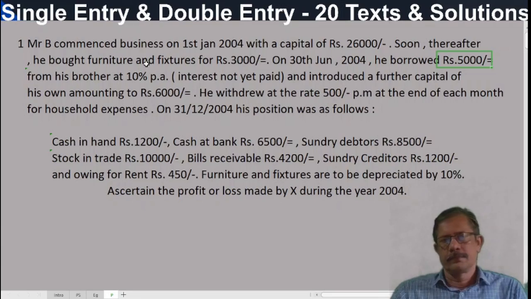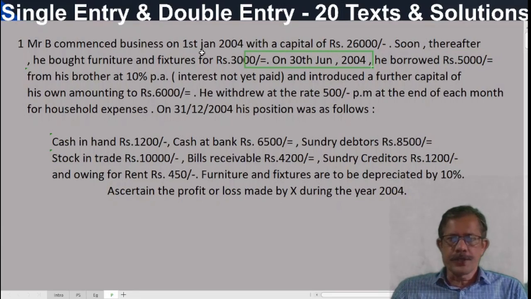Per annum, per year, 10%. When he took it on 30 June 2004, what is the closing date of statement of affairs? 2004, 31st December. So only 6 months interest is outstanding. So 10% of 5,000 is 500 rupees. So 250 is the loan interest outstanding.